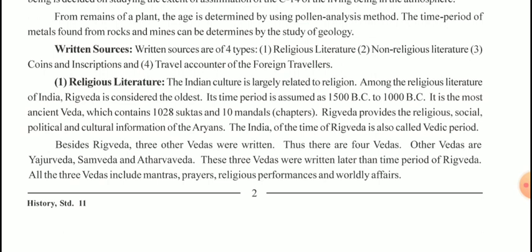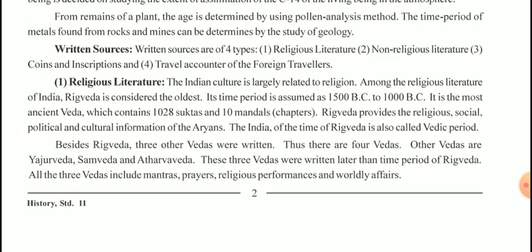The written sources. Written sources are of four types: religious literature, non religious literature, coins and inscriptions, and travel accounts of the foreign travelers. So, let us start with the first one, the religious literature.